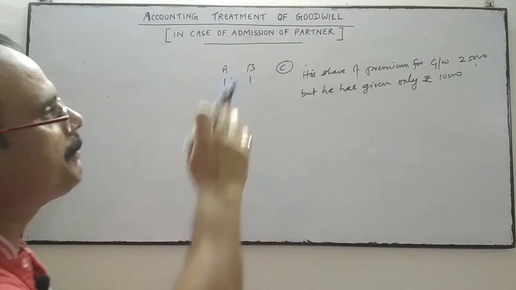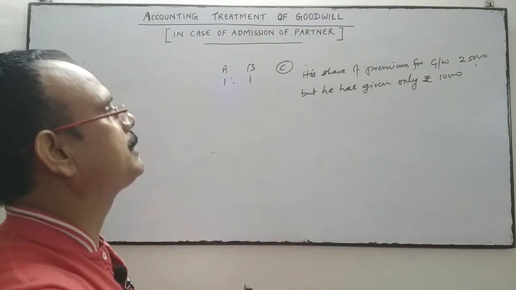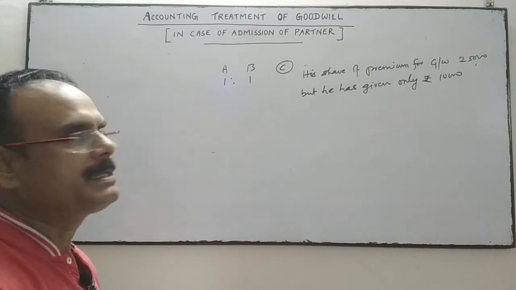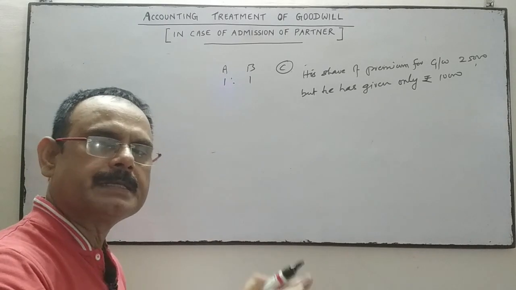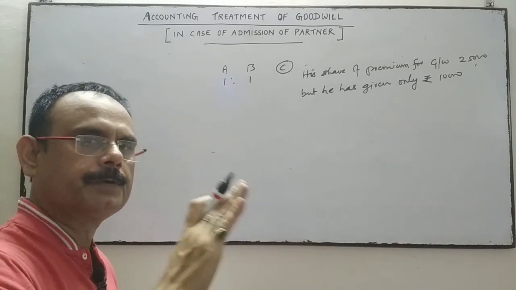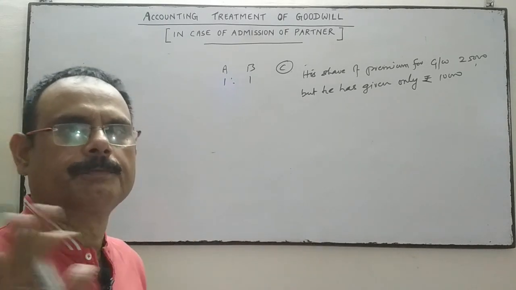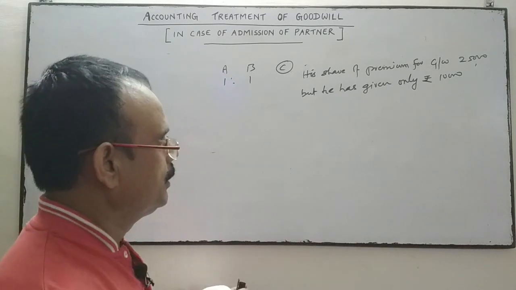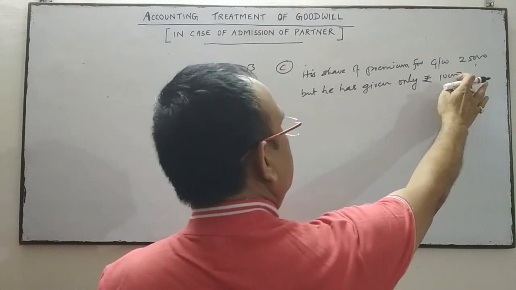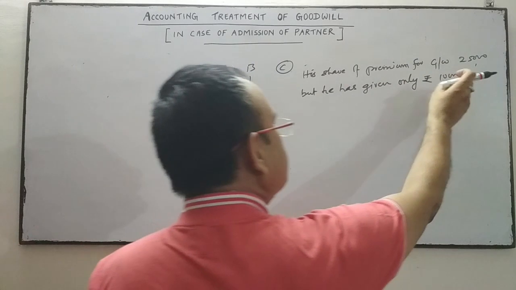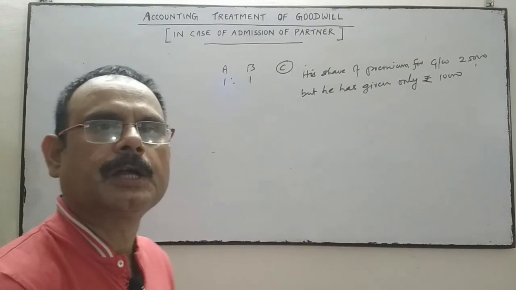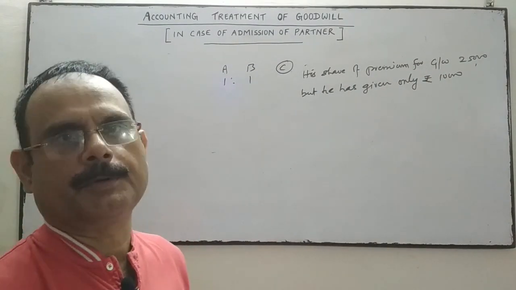Instead of giving 25,000, he has given only 10,000. It means he has given part of his share of goodwill, not the full amount. His share of goodwill is 25,000. Out of 25,000, he has given only 10,000. It means 15,000 he has not given for the premium of goodwill.